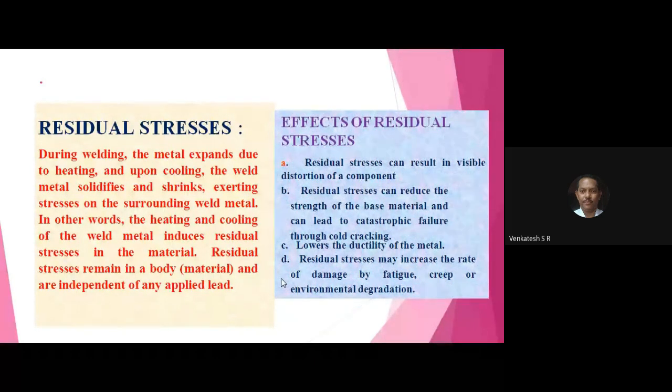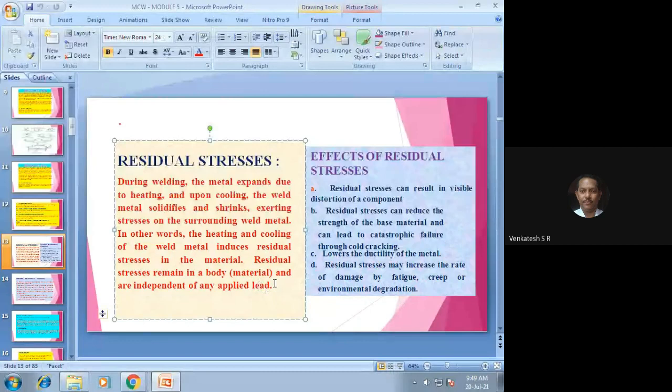Residual stresses remain in a body, in bracket write down, welded joint or material, close the bracket, and are independent of any applied load.